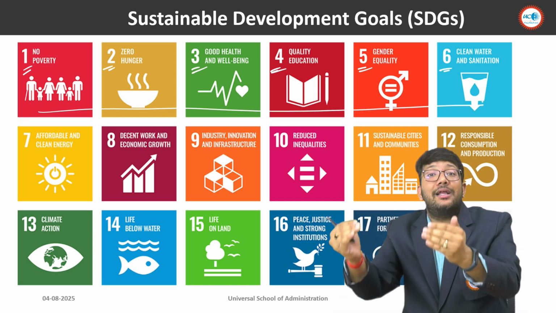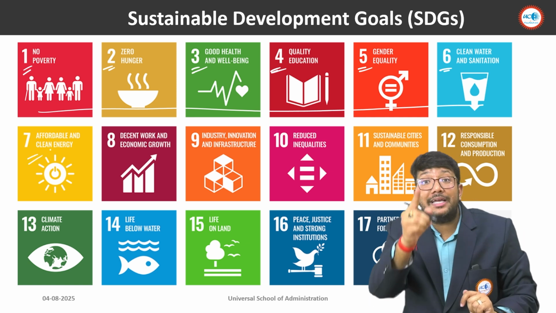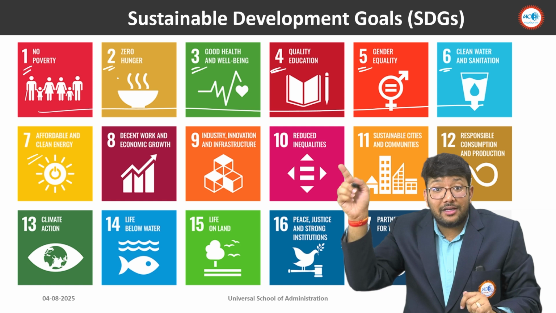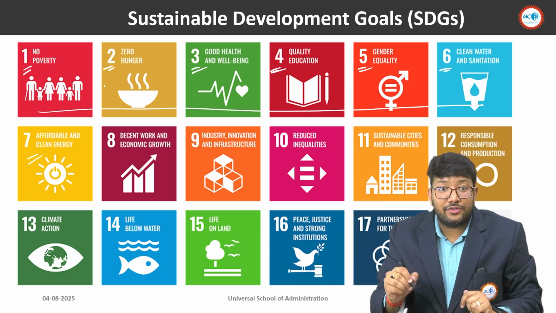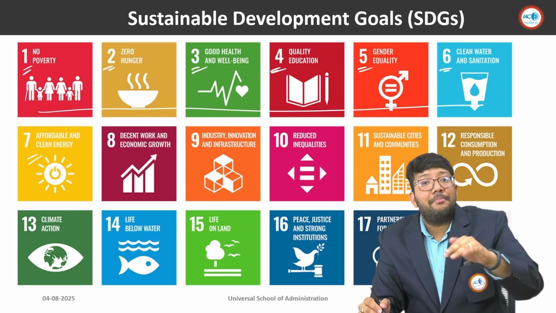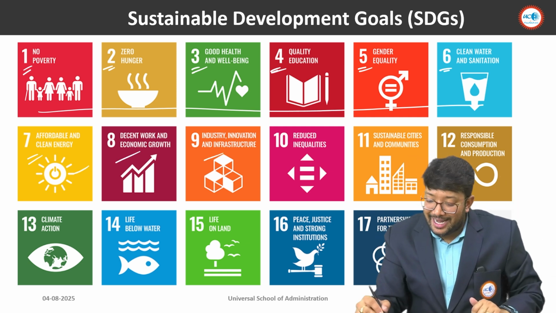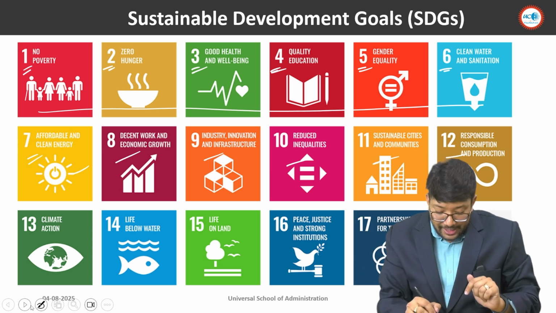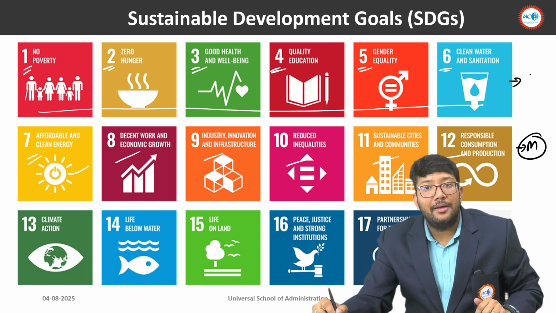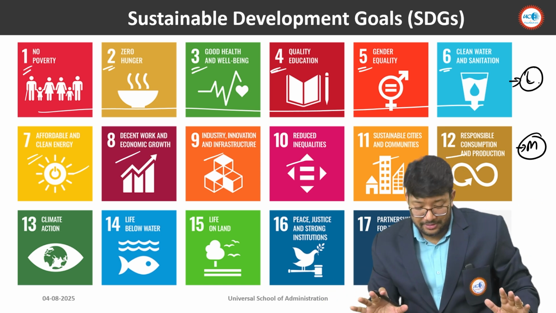Then comes the middle class or upper middle class. See this, affordable and clean energy. Here we are not even getting energy in the lower section of society. Now the middle class is getting what? Energy, but it is not clean. It is coming from fossil fuels. So 7, 8, 9, 10, 11, these goals are focused on the middle class. The earlier ones are focused on the basic lower class, economically lower classes.